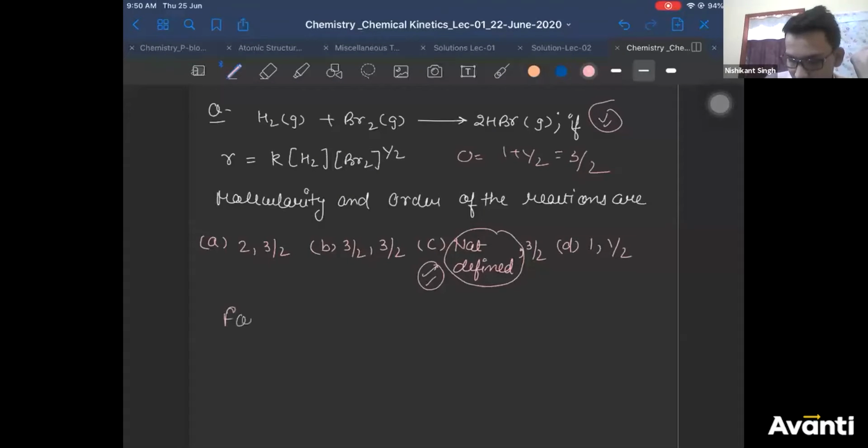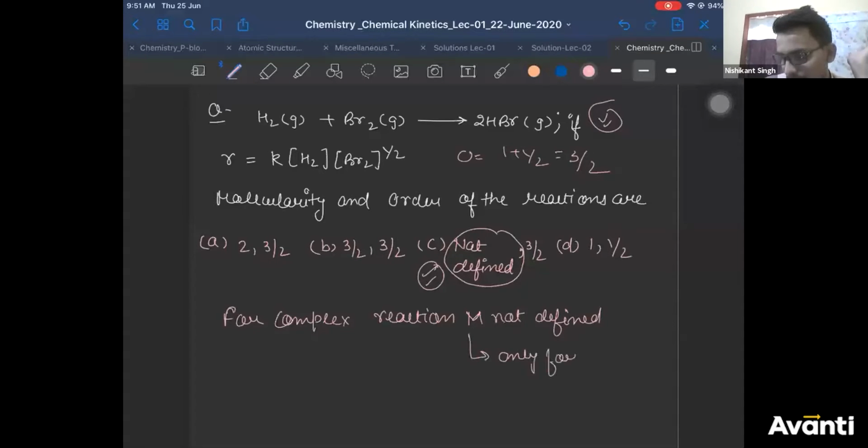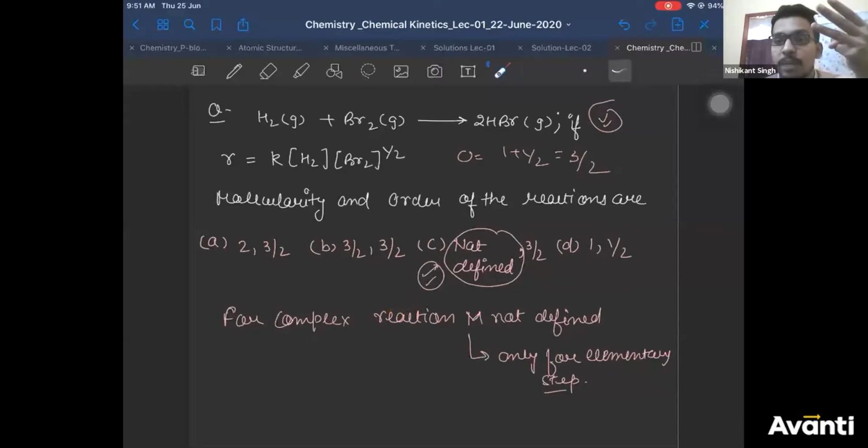I think this is the 4th time I'm repeating this. For a complex reaction, molecularity is not defined. Molecularity is defined only for an elementary step. I think I told this yesterday also. A complex reaction will have 3-4 steps. All 3-4 steps will be elementary. For every step, there will be one molecularity. But for the overall reaction, there will be no molecularity if the reaction is complex.